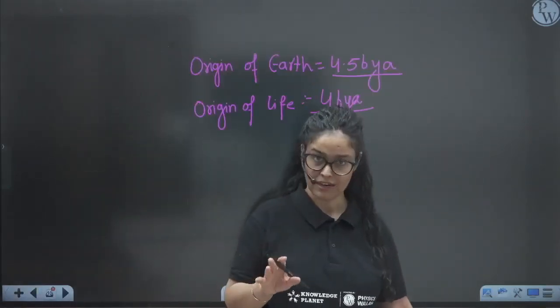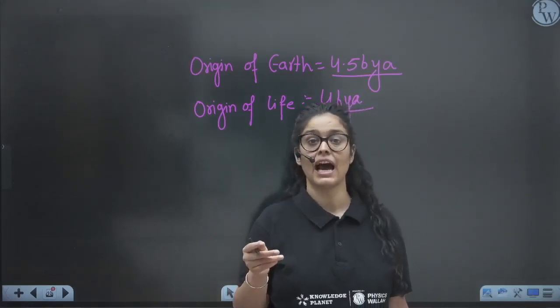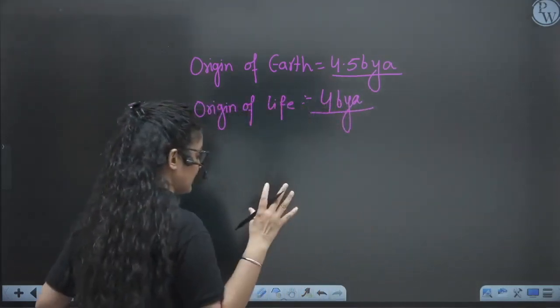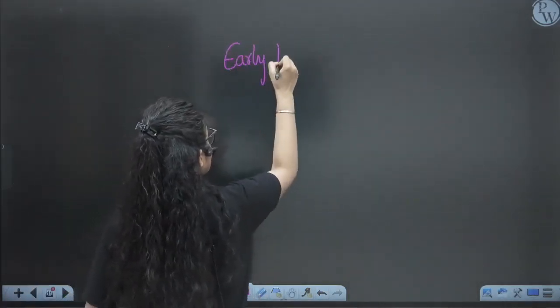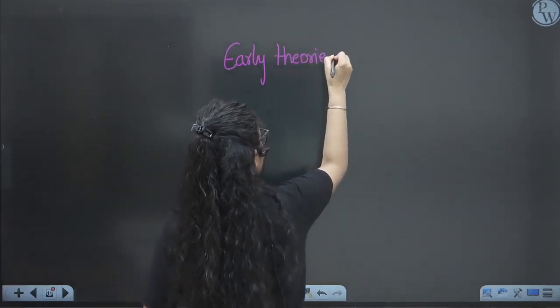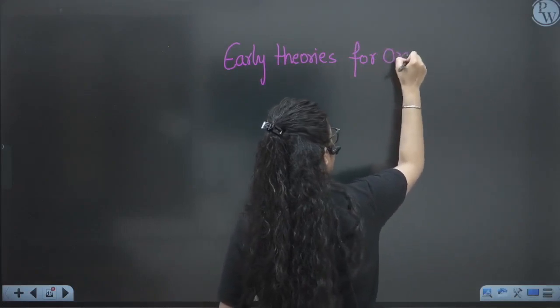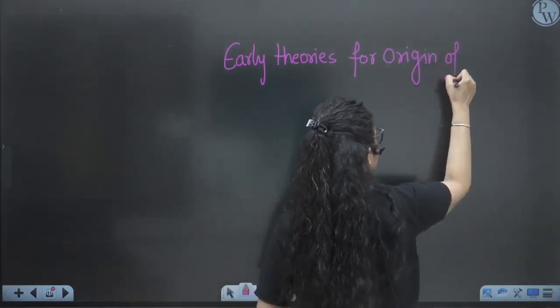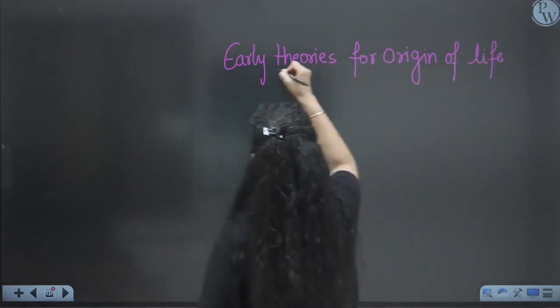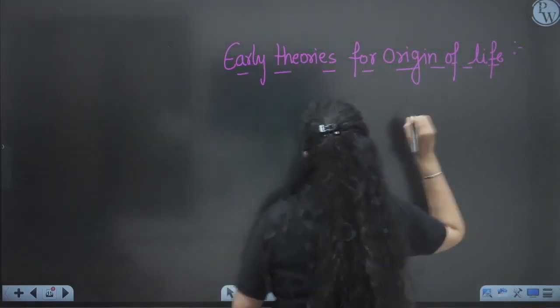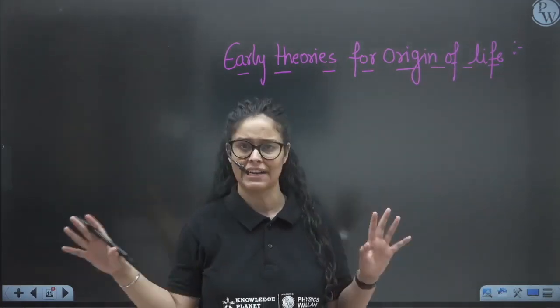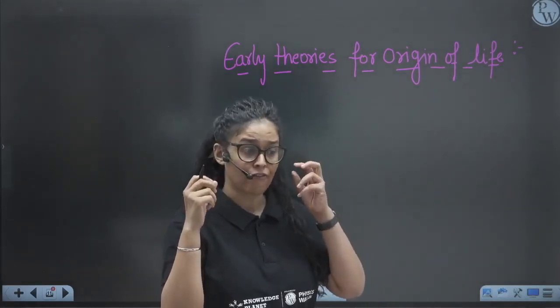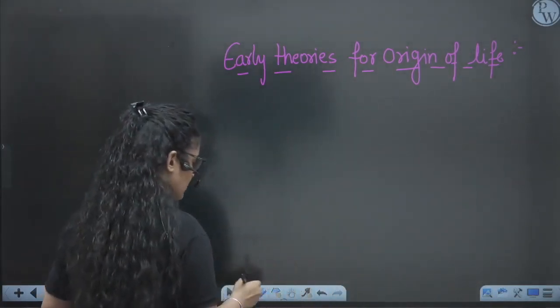Next, we have seen the origin of Earth and the origin of the universe. After that we will see how the origin of life happened on Earth, right? So let's see the early theories of origin of life, which explain the origin of life. And these early theories don't have scientific proof. Rather, they are based on observation, which is non-scientific, right? They don't have any real scientific proof for that. So let's see what those early theories are.